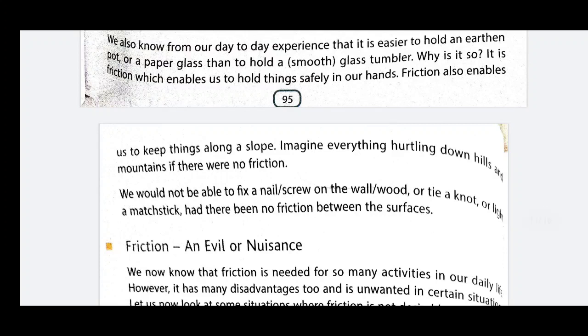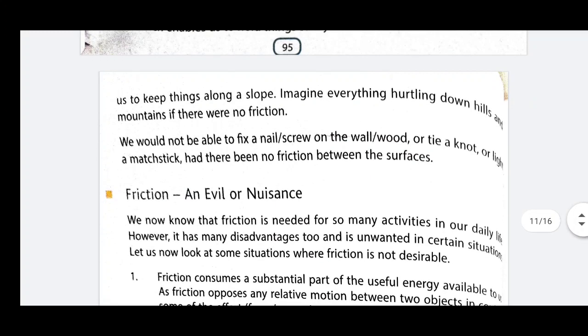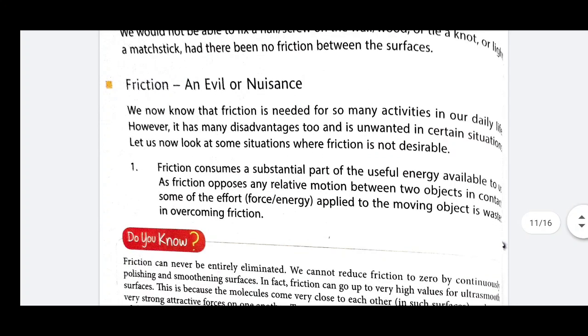Okay, now friction is evil or harmful for us. Whenever it is asked to explain that friction is harmful for us, then you have to write that friction is harmful for us. Why? Because friction is the force which opposes the motion of the object.